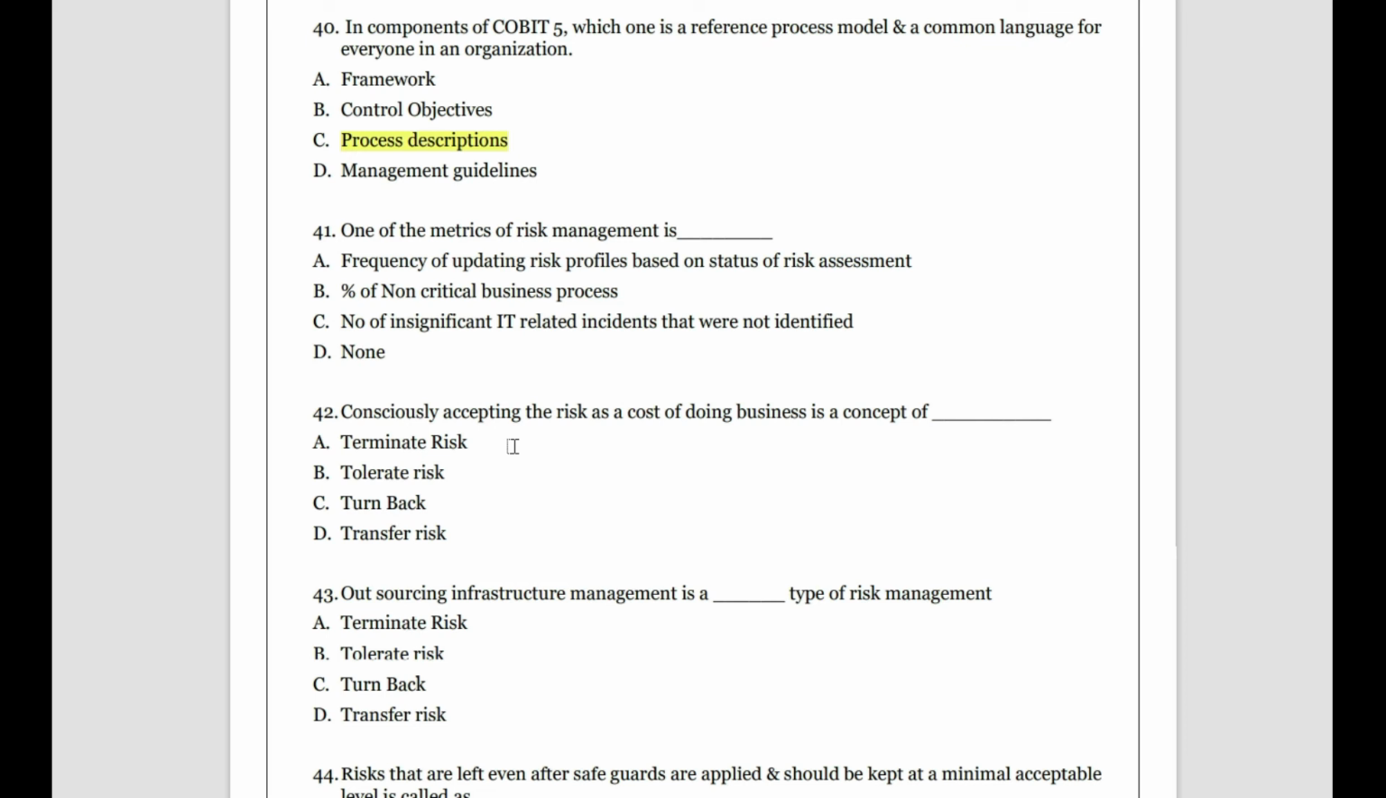In risk management, we always try to update the risk profile and see the status of risk assessment. So the percentage of non-critical business process, that percentage is for after implementing risk management. Okay, if you are not updating the risk, if you are not following the latest trend in the market, then we can't manage the risk. Once we can't manage, then the problems will arise. So the question is, what is the one thing that is a part of risk management? So frequently updating the risk profile and the status based upon the risk management.